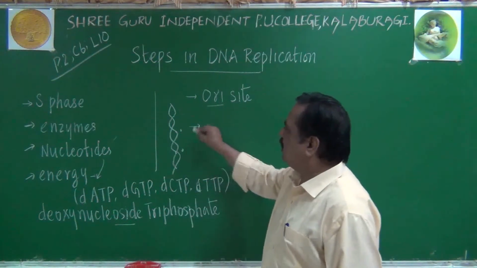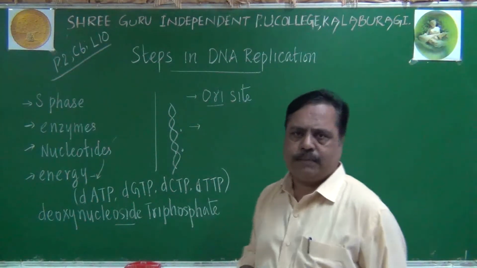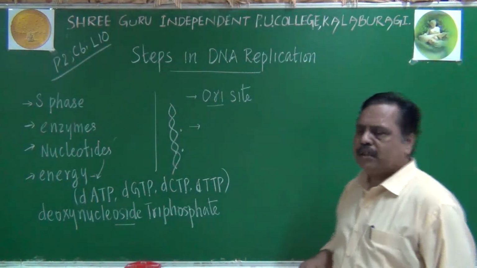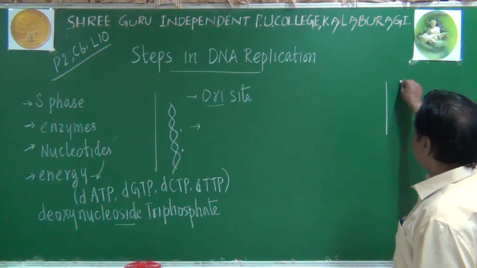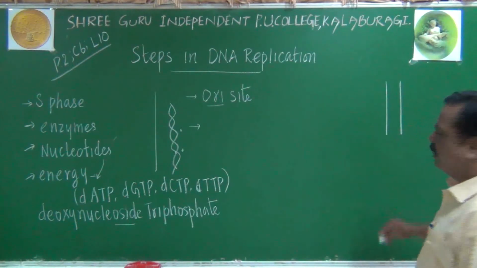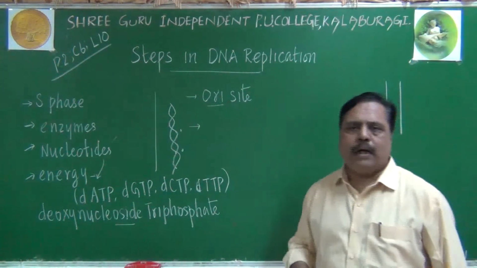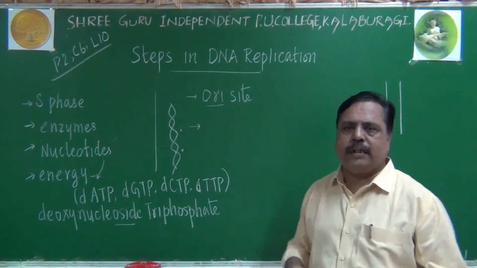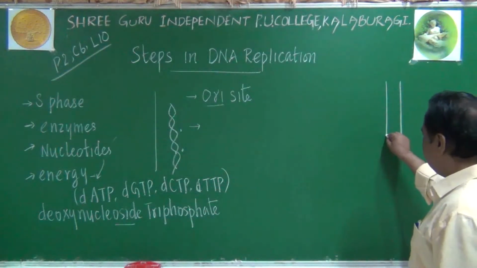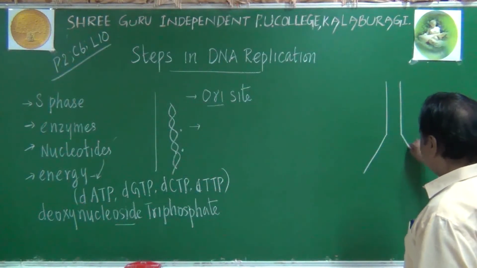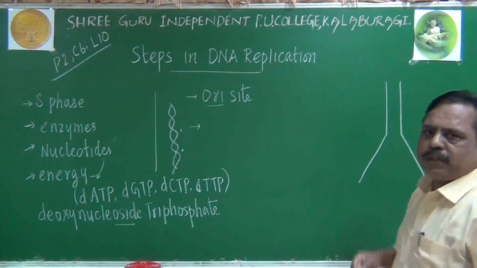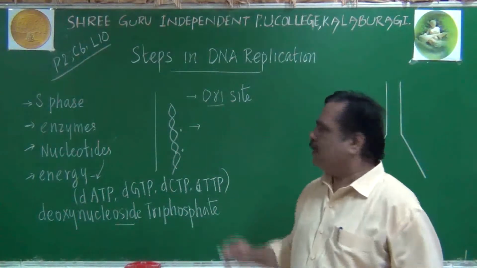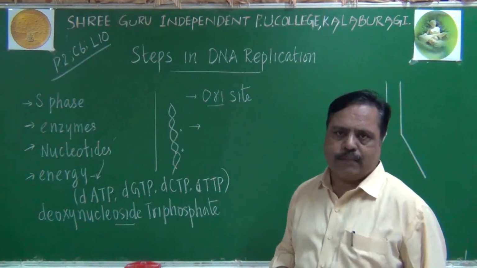Next, another point you have to remember is that during replication, the 2 parental strands of the DNA molecule will open up and separate from each other at that particular Ori site.